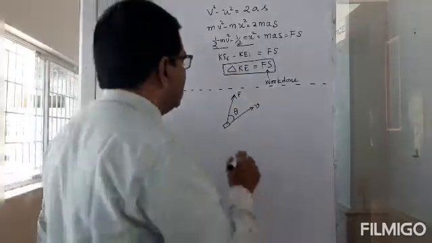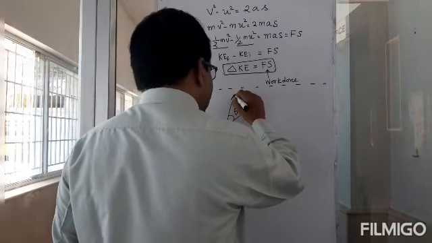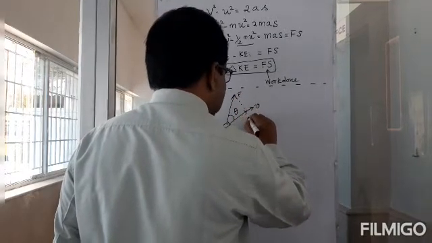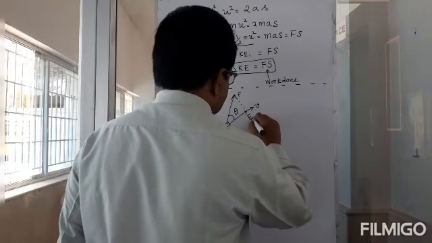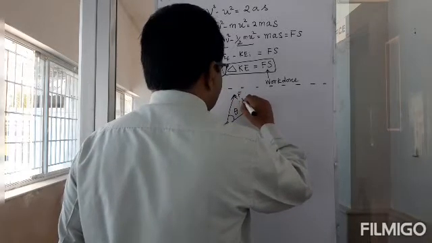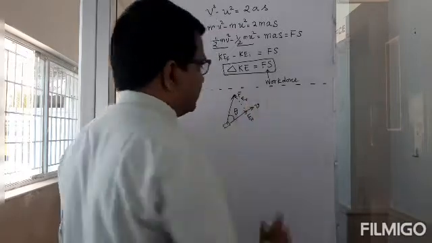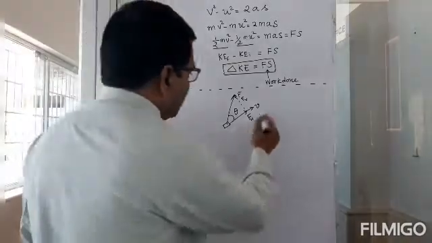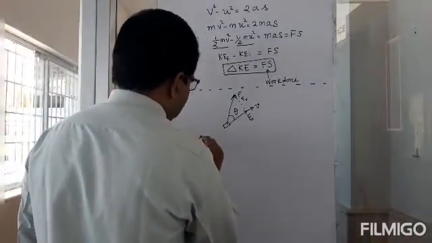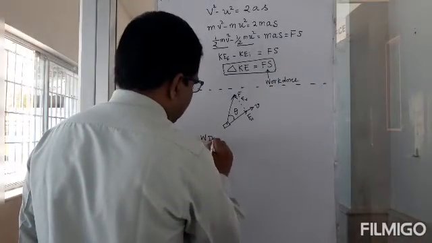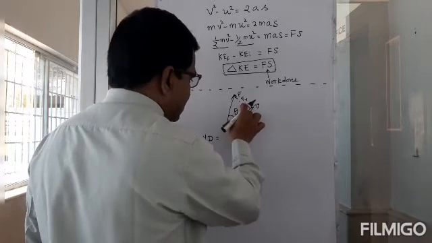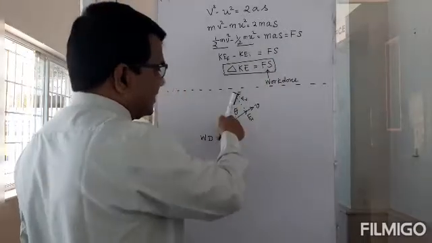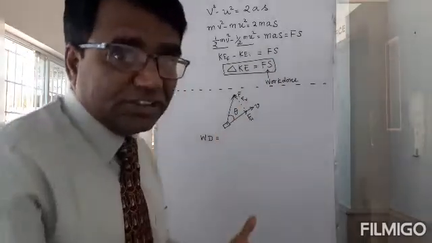So I take this force and resolve it into two parts. One is F horizontal and this would be F vertical, with the direction of motion as shown. So now, what is work done? Work done is equal to force times distance, but which force? I can't take the entire force, because the entire force is not going to change the kinetic energy.